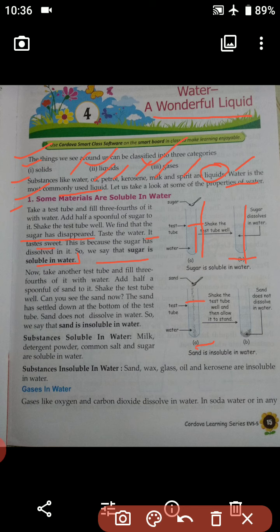Okay. Can you see the sand in the test tube? Yes students, you can see the sand. The sand has settled down at the bottom of the test tube. Whereas sugar could not be seen in the test tube.